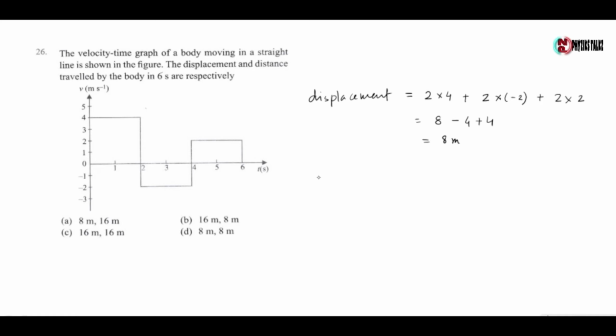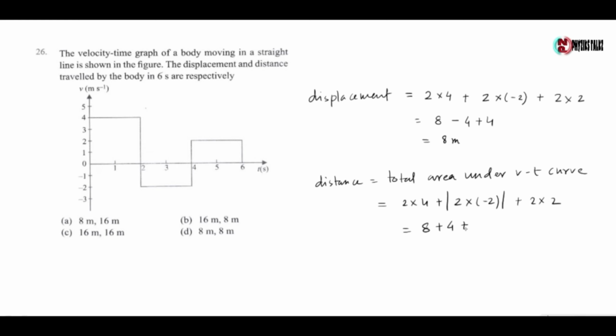And distance is equal to the total area under the v-t graph. So distance is the total area under the v-t curve, which gives 2 into 4 plus mod of 2 into minus 2 plus 2 into 2, which gives 8 plus 4 plus 4, which gives 16 meter. So the displacement is 8 meter and distance is 16 meter. So the correct option is option A.